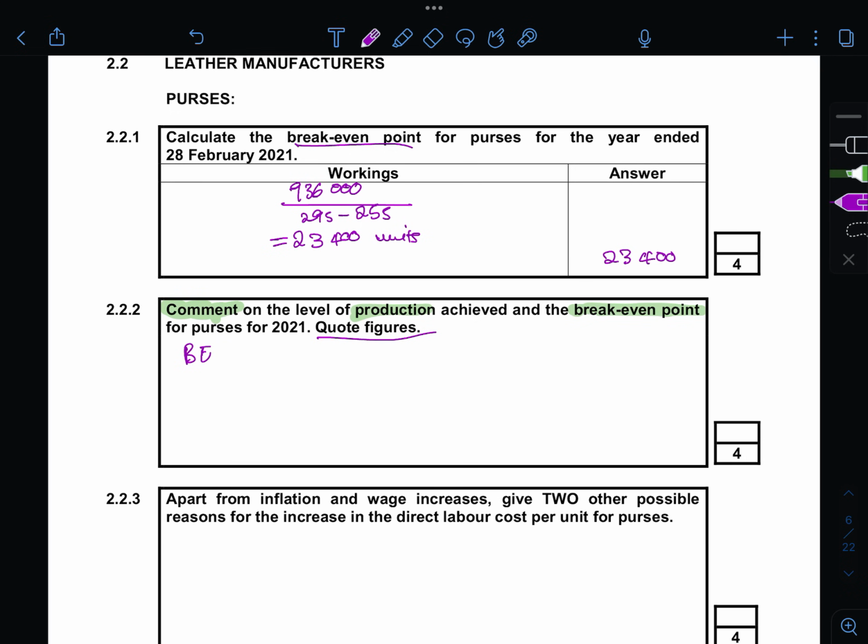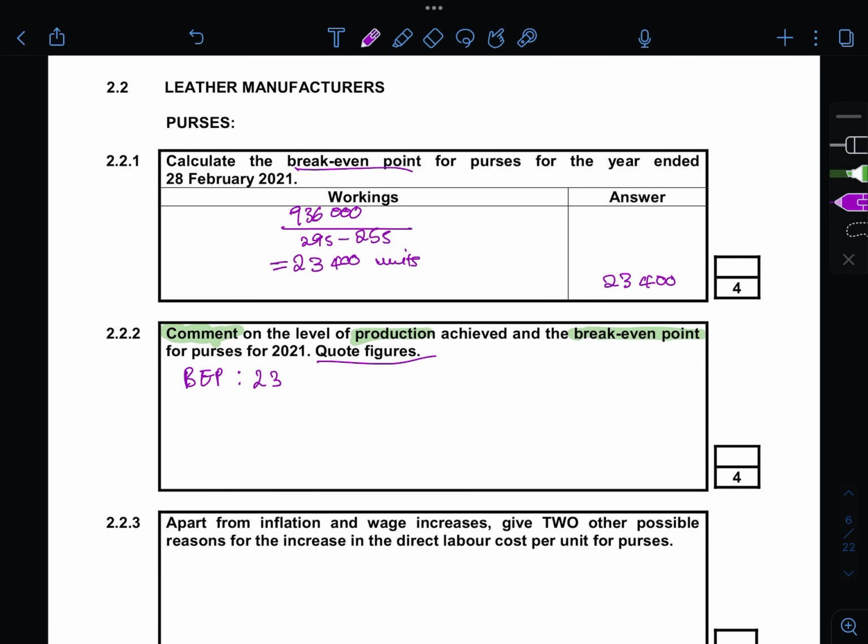Now this is the break-even point. So the break-even point that you calculated was 23,400. Number of units produced and sold is 24,000. So now you're giving out the comment. The business has made a profit